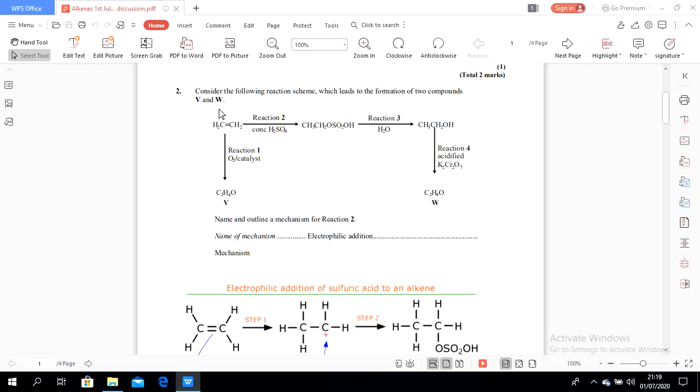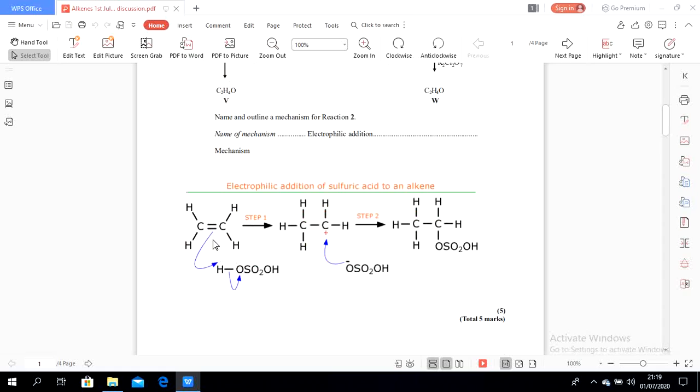The question: name and outline the mechanism for reaction 2. Reaction 2 is ethene reacting with sulfuric acid. We know that the mechanism for ethene is always electrophilic addition. So this is the electrophilic addition of ethene with sulfuric acid. As we can see here, the high electron density pushes the electrons onto the hydrogen.